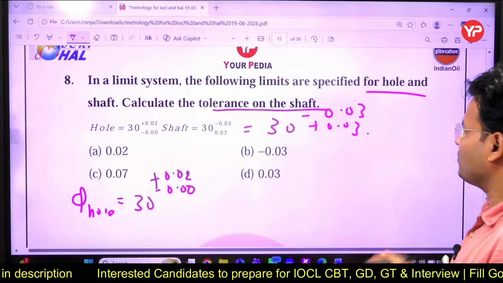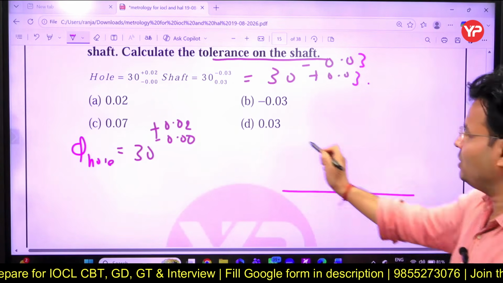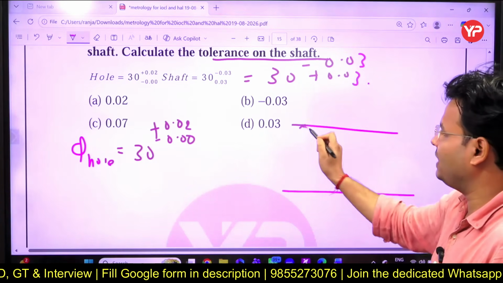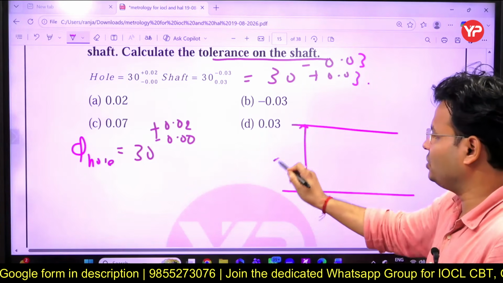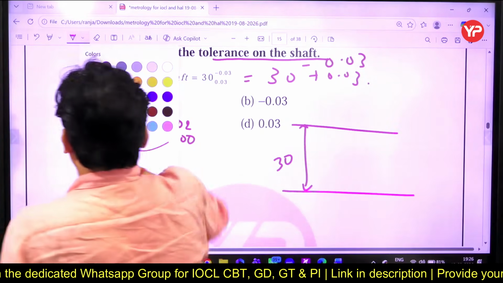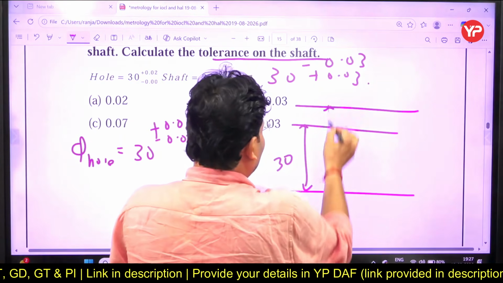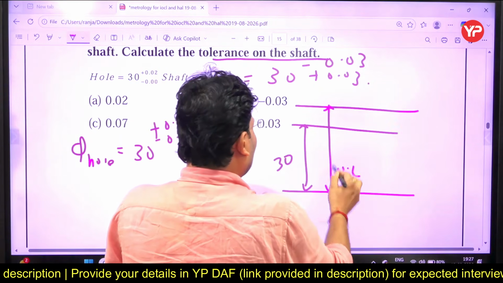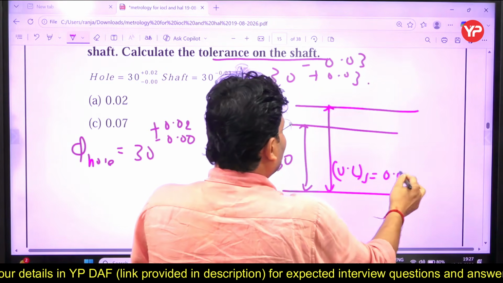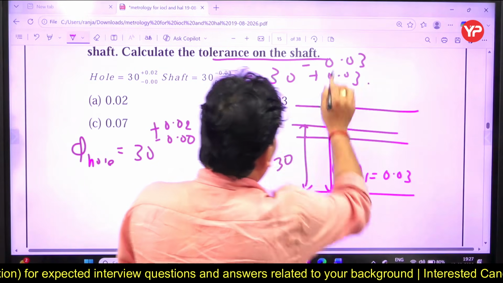Just now you have seen, we can draw, dear, we can draw ना. This is your 0 line, this is your basic, this is your 30, right? This is your 30 basic size. Upper limit is what? 0.03. So upper limit will be what? This 0, I am going to talk about, this is the upper limit of the shaft, and this will be 0.03, and this is the lower limit of the shaft. This we can see minus now.